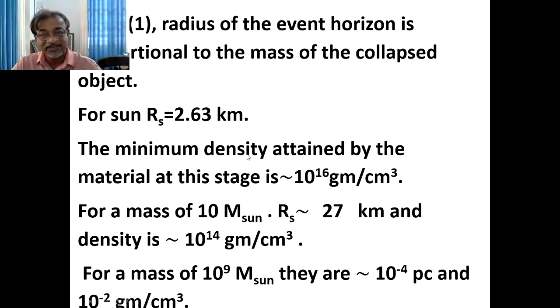The minimum density attained by the material at this stage is 10 raised to 16 gram per centimeter cube. For a mass of 10 solar masses, this radius Rs is 27 kilometers, and density becomes 10 raised to 14 gram per centimeter cube. For a mass of 10 raised to 9 solar masses, the radius is 10 raised to minus 4 per second, and density is 10 raised to minus 2 gram per centimeter cube.